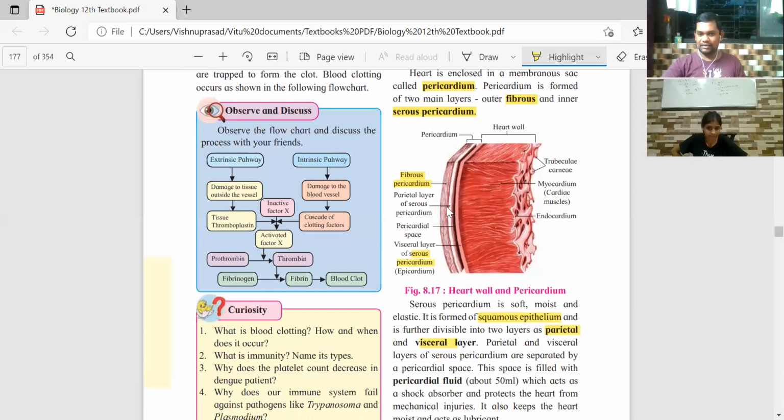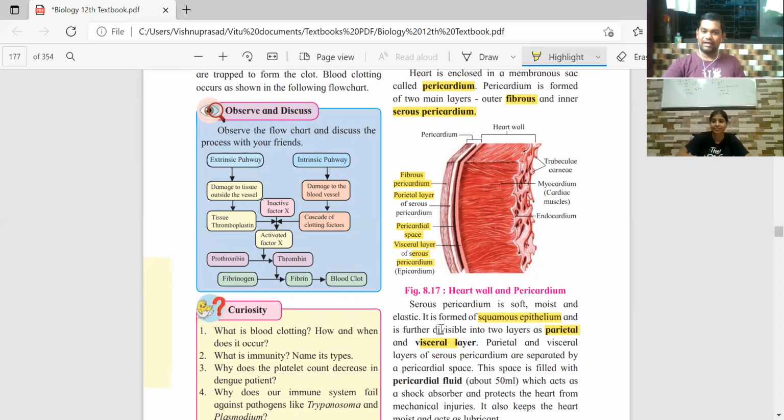Okay, can you see this in the diagram? This is a diagram of the heart wall. Just next to the fibrous, you are seeing the parietal layer. After that, further inside, where is this pointed? This is the visceral layer. On the outermost side, first comes the fibrous pericardium, followed by the parietal serous pericardium, followed by a small space which is called the pericardial space. Inside, the innermost is the visceral layer of the serous pericardium.